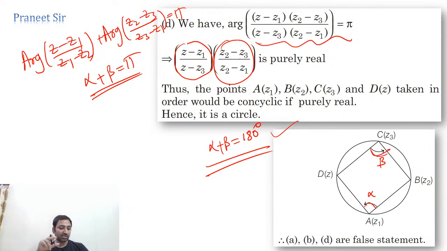Sum of the opposite angles is equal to 180 degrees. So that's why I took these 4 points lying on a circle.